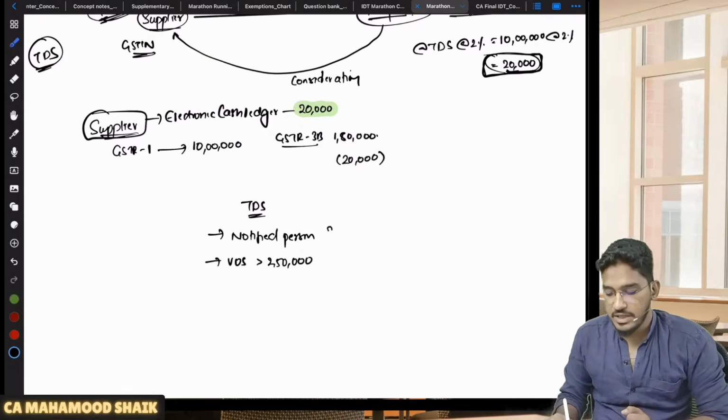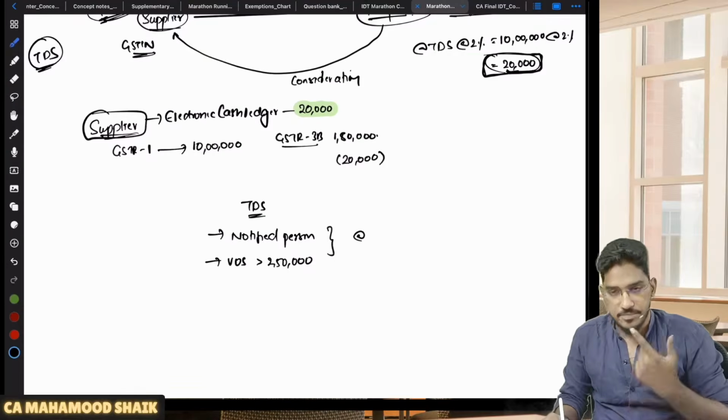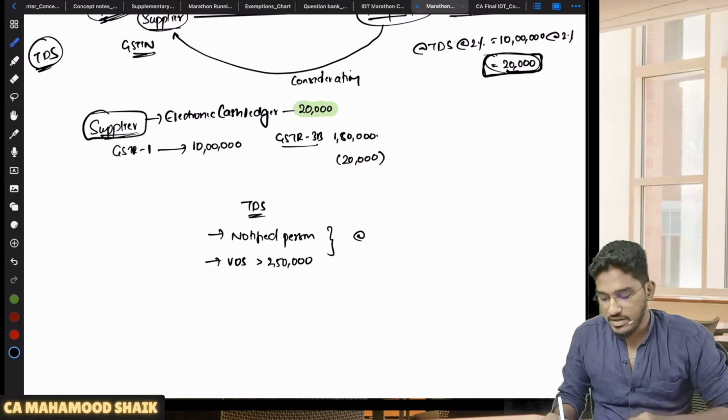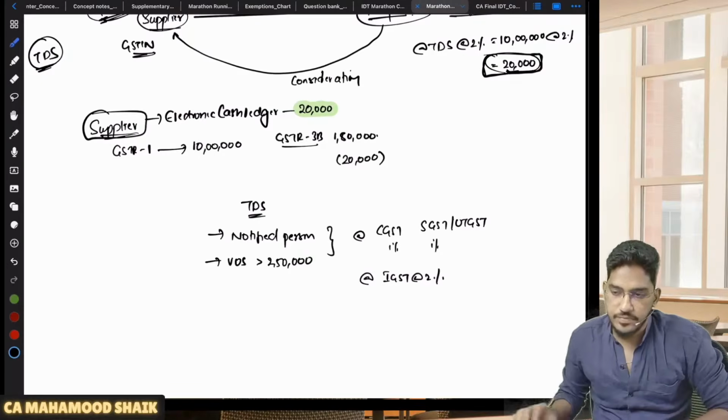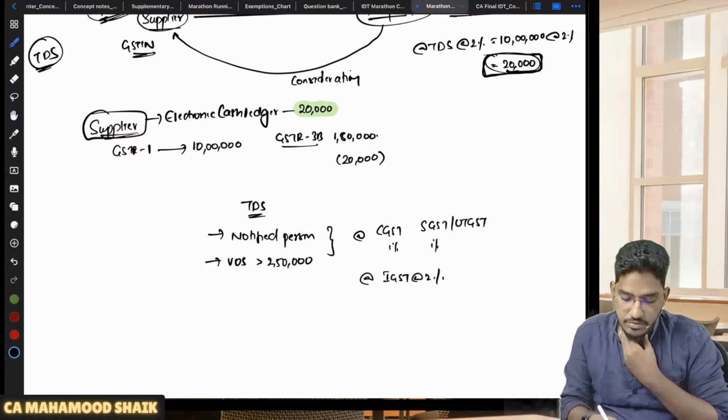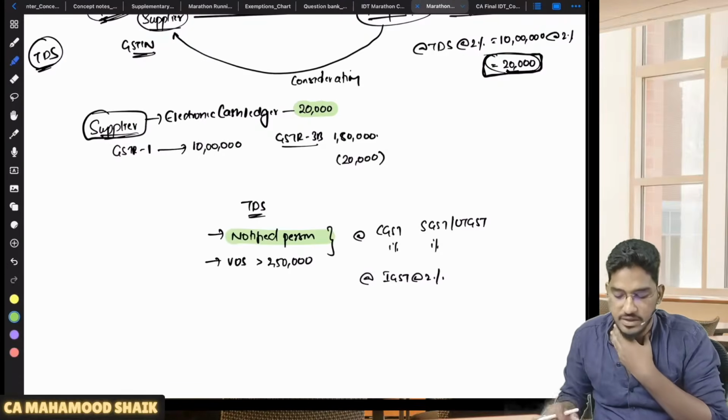And if TDS is applicable, it will be deducted at the rate of CGST 1% and SGST 1% in case of an intrastate supply, SGST or UTGST. In case of an interstate supply, IGST at the rate of 2% collectively is required to be deducted. Okay, right. Now we have to get clarity on who those notified recipients are.